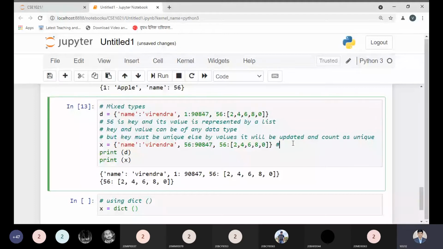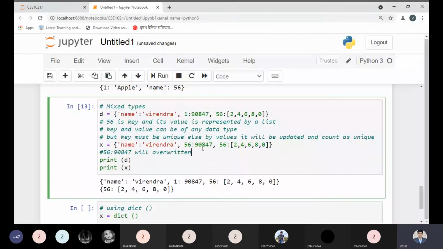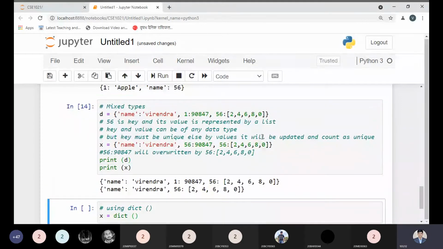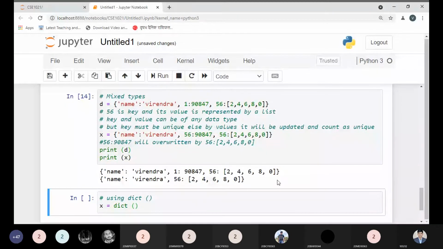This value will be overwritten by this value. Is it clear to all right now? Yes, please tell me.